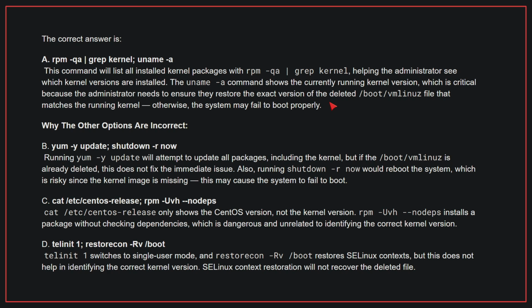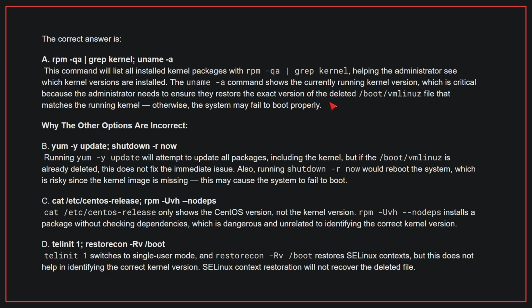Why the other options are incorrect? B. Running yum -y update will attempt to update all packages, including the kernel, but if the boot vmlinuz file is already deleted, this does not fix the immediate issue. Also, running shutdown -r now would reboot the system, which is risky since the kernel image is missing. This may cause the system to fail to boot. C. cat /etc/centos-release only shows the CentOS version, not the kernel version. rpm -Uvh --nodeps installs a package without checking dependencies, which is dangerous and unrelated to identifying the correct kernel version.